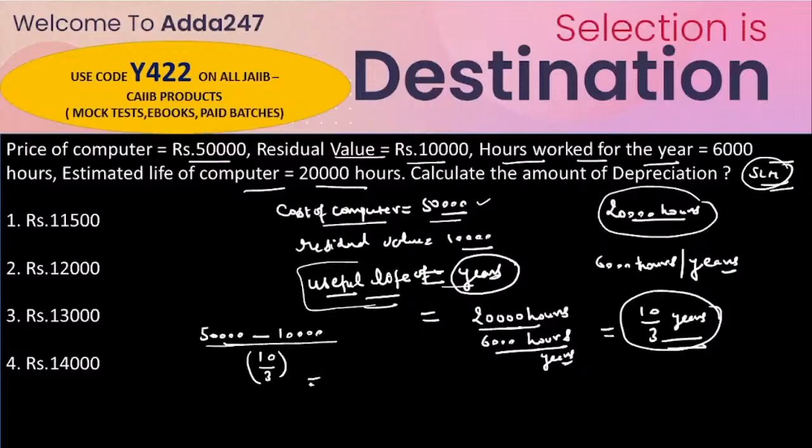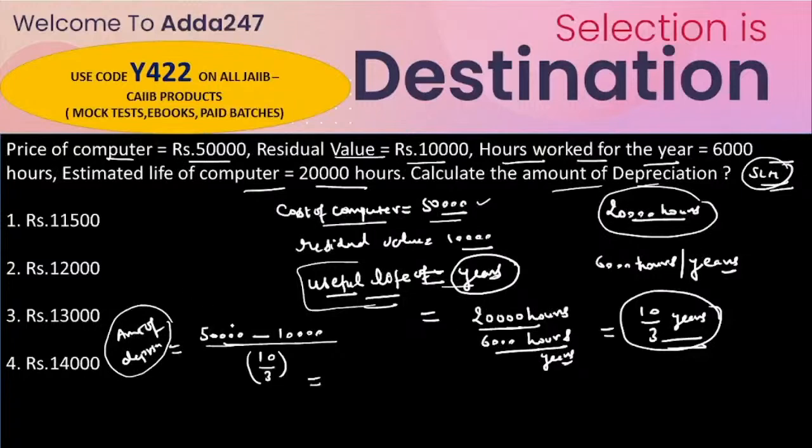Now if we solve this equation, we get the amount of depreciation. You always have to read the question first. Either the amount of depreciation is given, or the value of the computer after depreciation is given. In the case of determining the value of the computer after depreciation, we have to subtract the amount of depreciation.